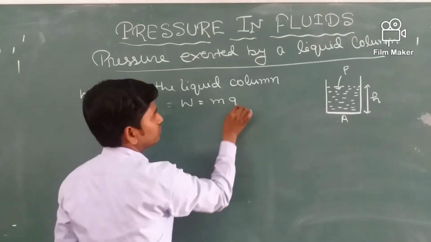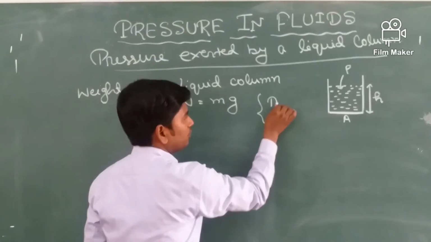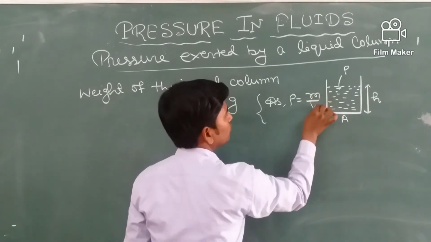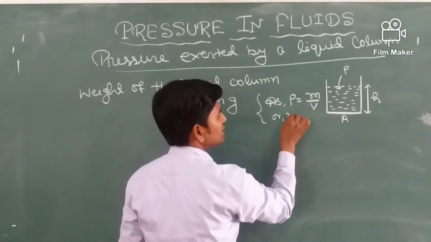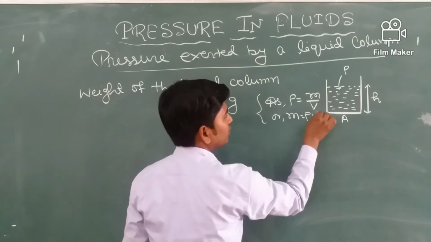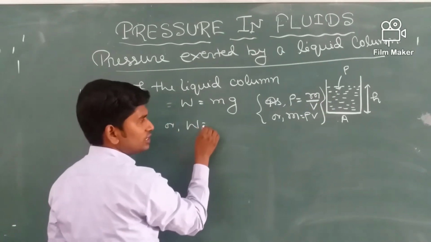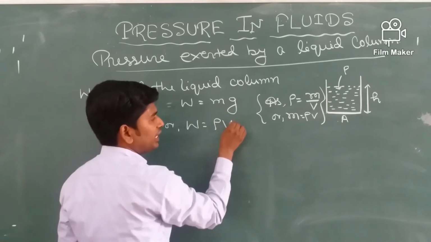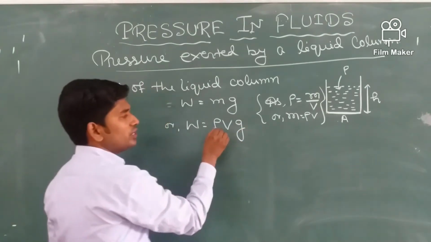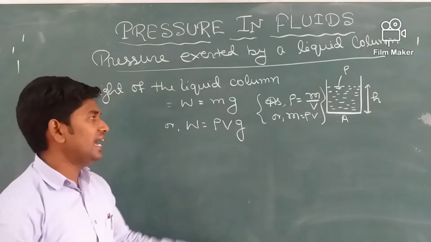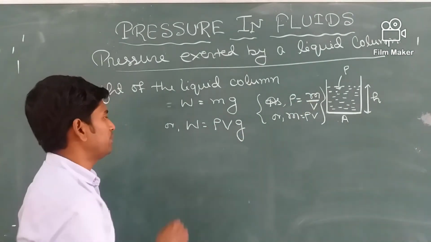We know density is equals to mass by volume, so mass is equals to rho into V. If we substitute here, we will get W is equals to rho Vg, where rho is the density of the liquid, V is the volume of the liquid, and g is the acceleration due to gravity.